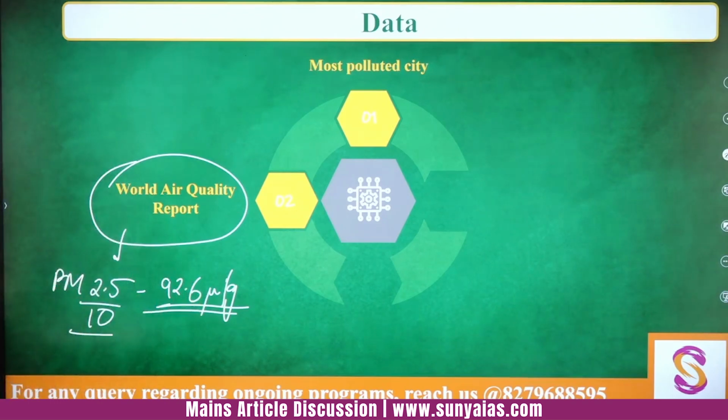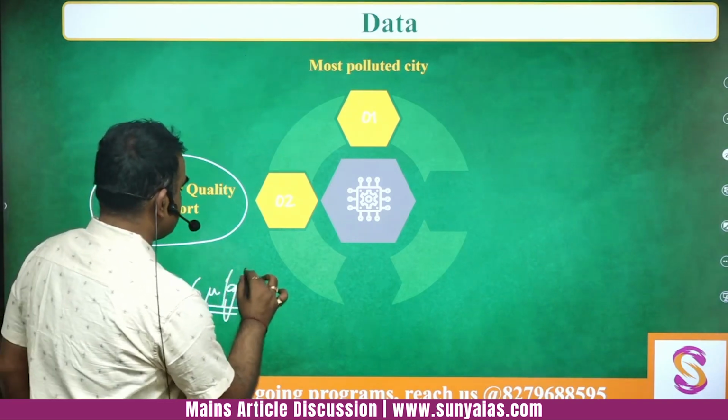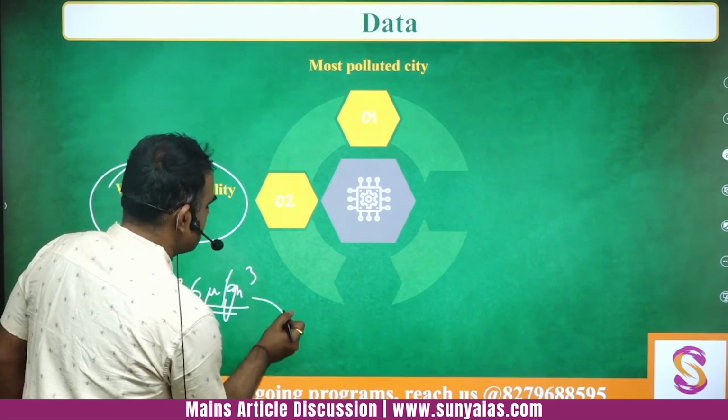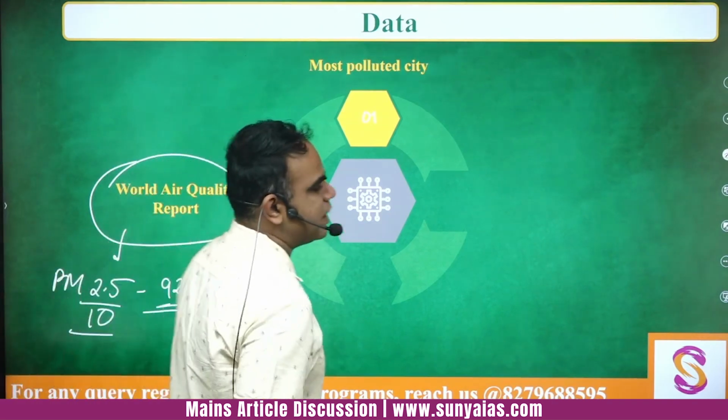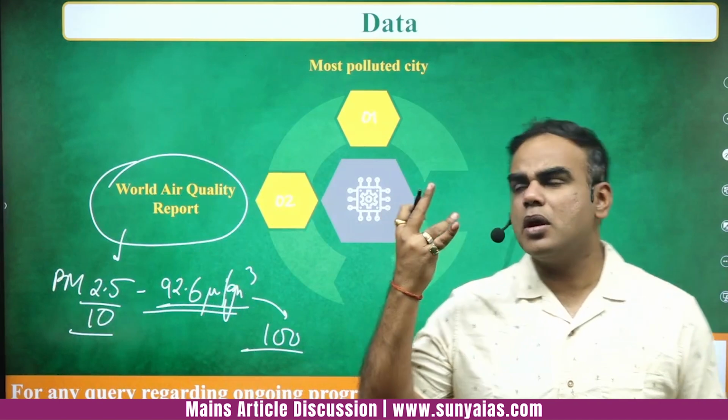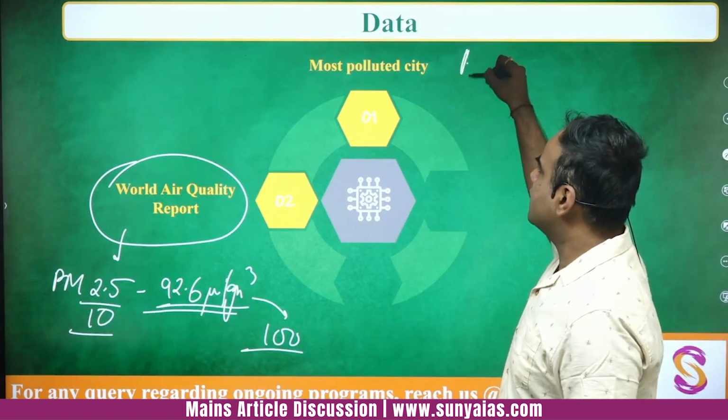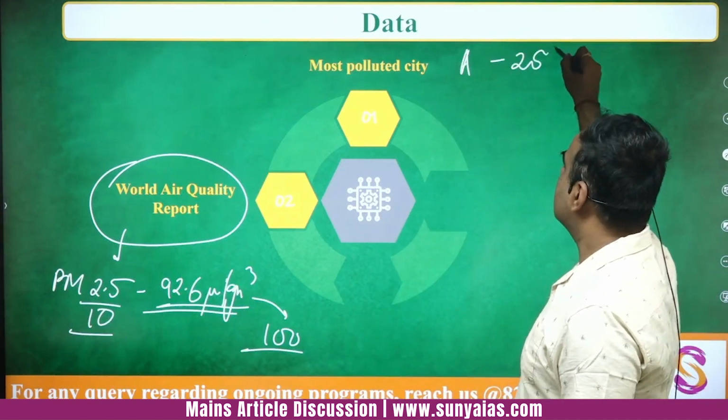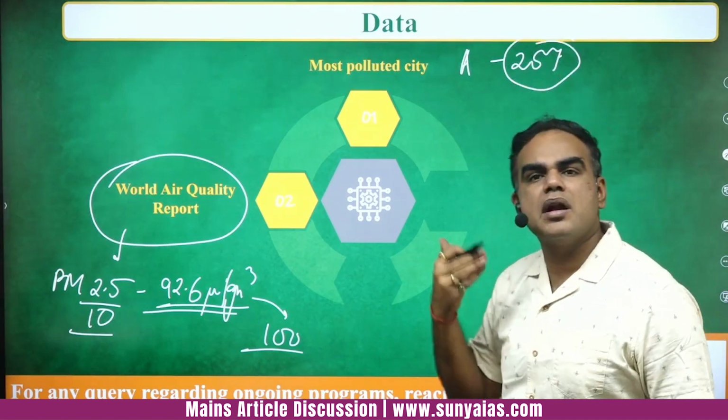Even if you do not remember this fact, that is not a problem. You can take it as around 100 for PM 2.5. Second, the air quality index is worsening. The average is around 287, but it can go even up to 400 and increasing.